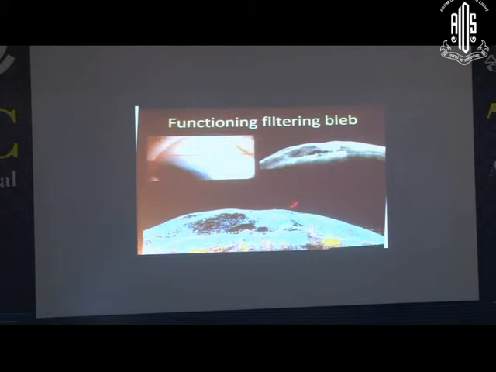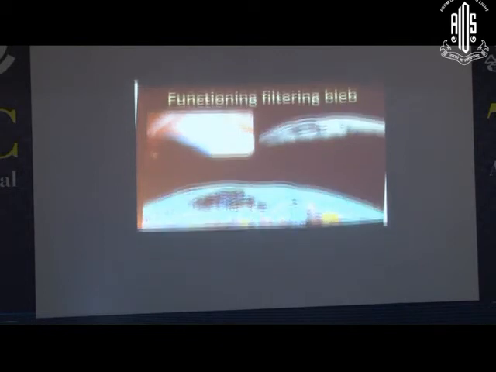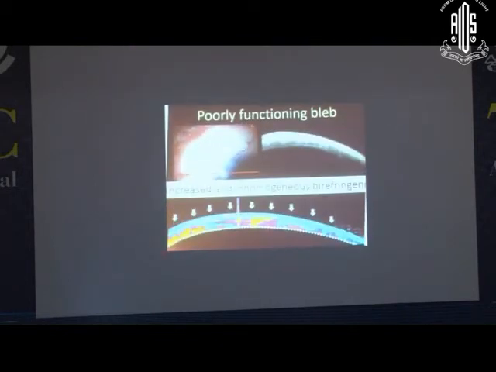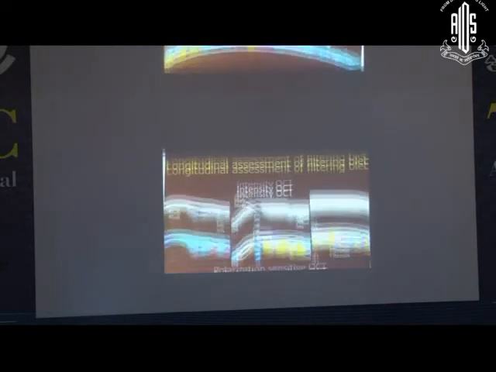You can see there is a functioning filtering bleb, a beautiful picture here, and there is homogeneous, low birefringence here, and there you have an increase in inhomogeneous birefringence in the case of a poorly functioning bleb. So that way you can have a very good idea and good picture. Even angle anatomy may be more delineated with this polarization sensitive OCT.